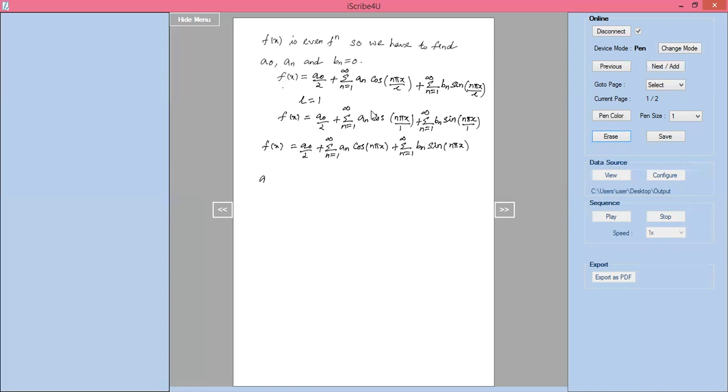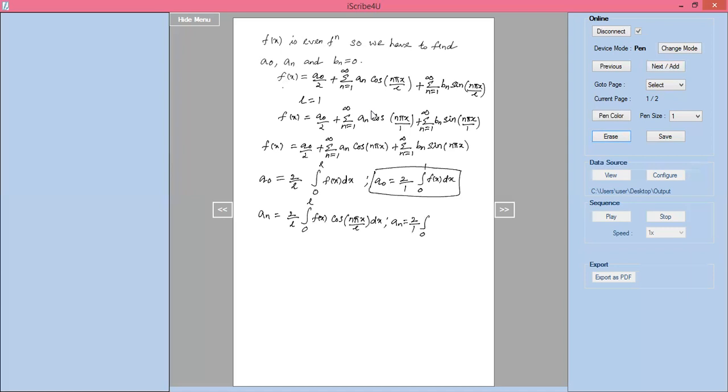Now I'll write a naught equals 2 by L into integration of 0 to L f of x dx. Here L is 1, so a naught equals 2 by 1 times integration of 0 to 1 f of x dx. This is the value of a naught. Next, an equals 2 by L into integration of 0 to L f of x into cos n pi x by L dx, which is 2 by 1 into integration of 0 to 1 f of x cos n pi x dx.